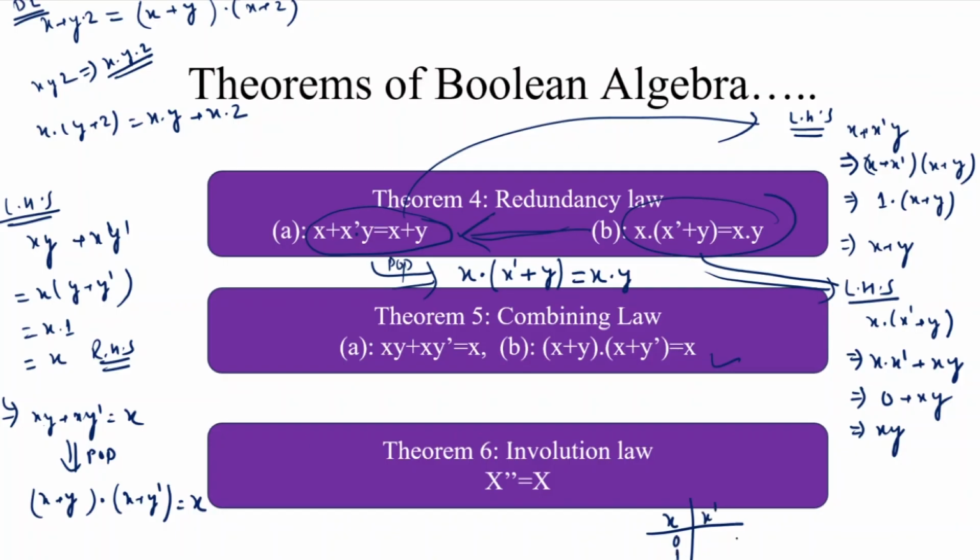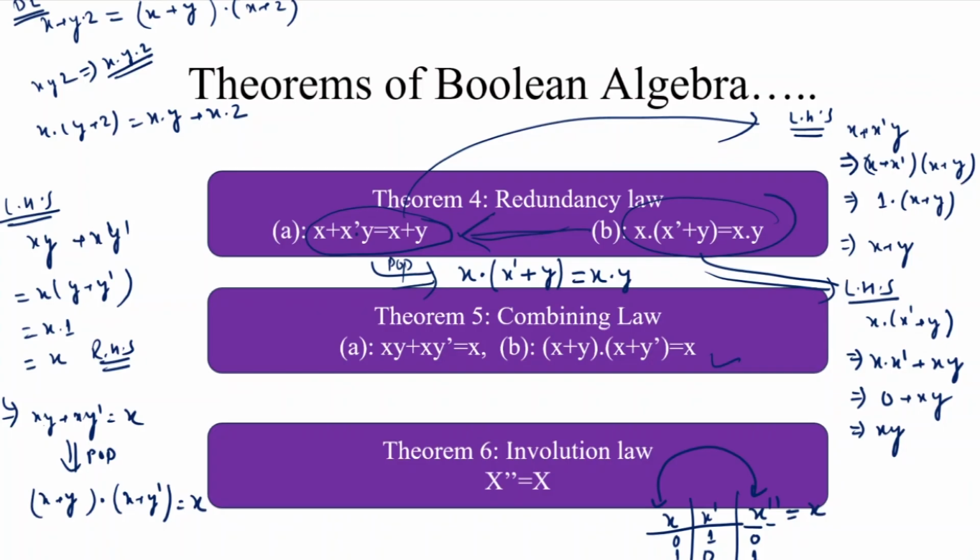What is x complement? When the value of x is 0, what will be its complement, or not of x? That is equal to 1, and when x is 1, that is equal to 0. And when we again take the complement of this particular column, that is x double complement, the complement of 1 is 0, and the complement of 0 is 1. So this is the same as x. These two columns represent the same values. This proves the involution law.